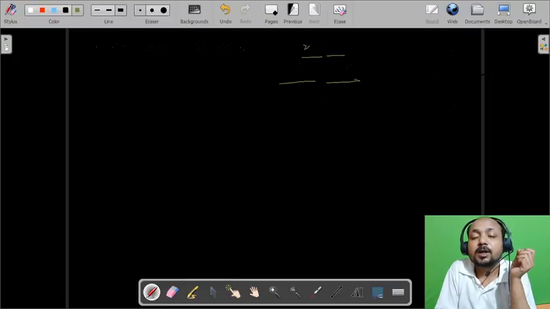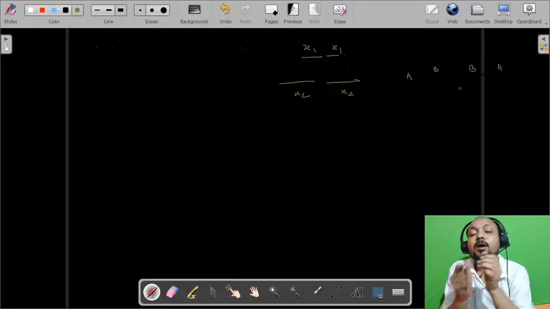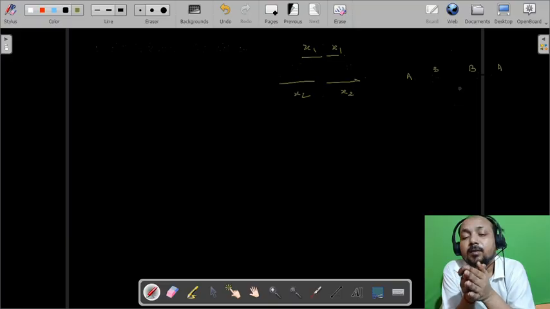Let's say this is x1, so this will be x1. If this is x2, then this will also be x2. Here also, if it is a and it is b, then it is b and it is a, in the case of a plane mirror only. In the spherical mirror this will be different.